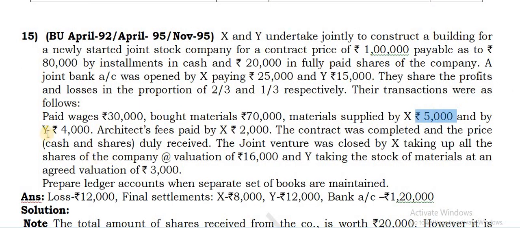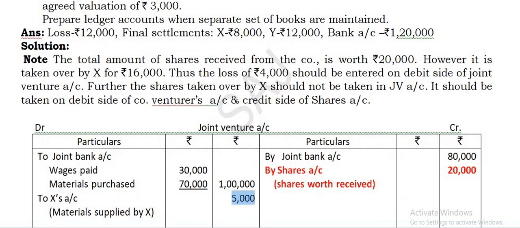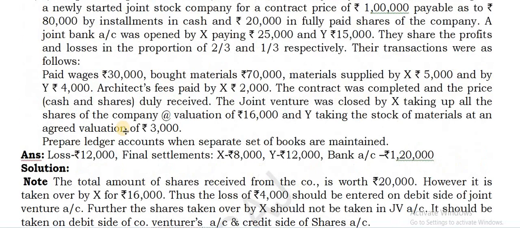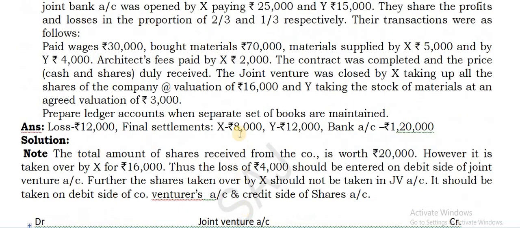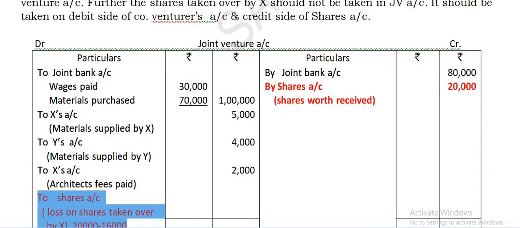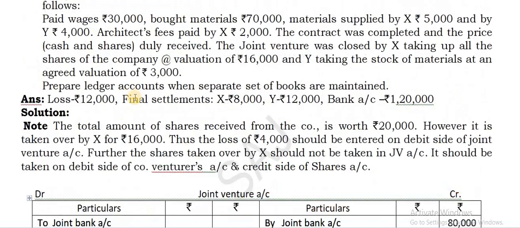Next, you can find material supplied by X and Y. This you can take on the debit side separately: to X account 5,000, Y's account 4,000. And architect's fees paid by X. This also you write against X account only. To X account there is a fee paid, architect's fees paid. The contract was completed and the cash, and the joint venture was closed by taking over the shares at the valuation of 16,000. This is what I said. So there is a loss of 4,000 that you also enter on the debit side. To shares account there is a loss of 4,000.